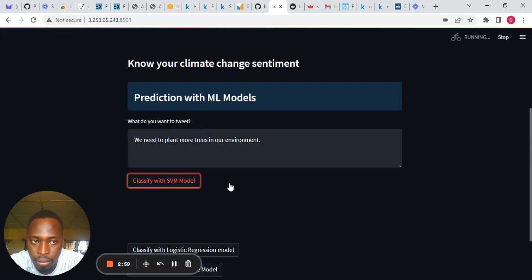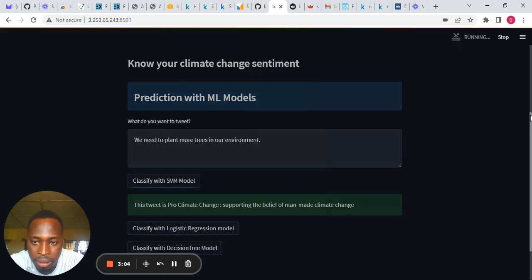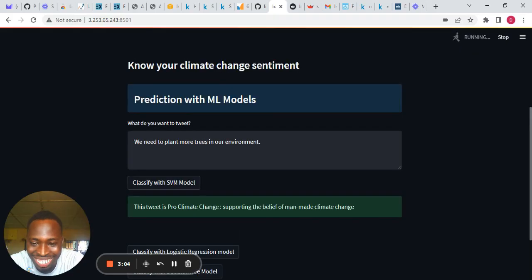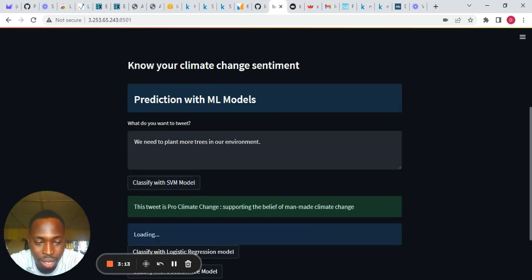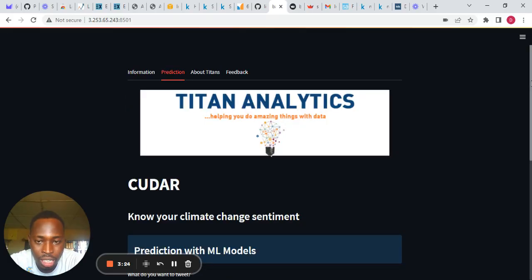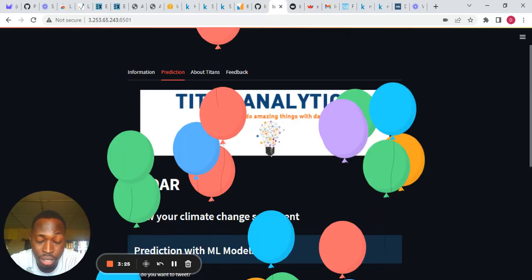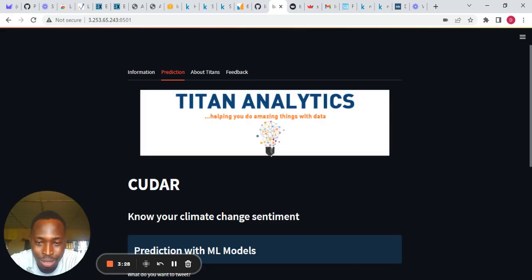So yeah, the model is running. And voila, it has run. The model says that this tweet is pro climate change, supporting the belief of man-made climate change. Yeah, so that's just a brief. Now you can see the balloons. It's a celebration of a sentiment that cares about our Earth.